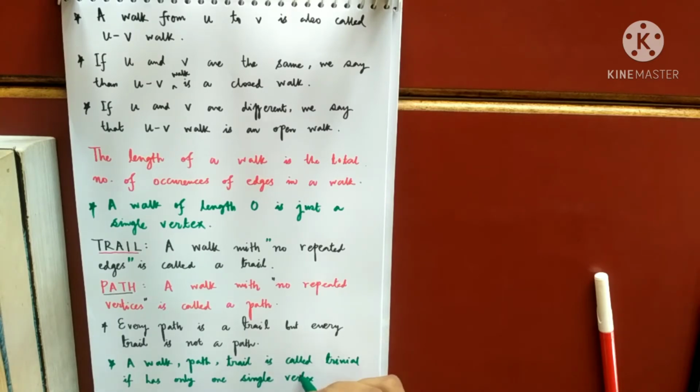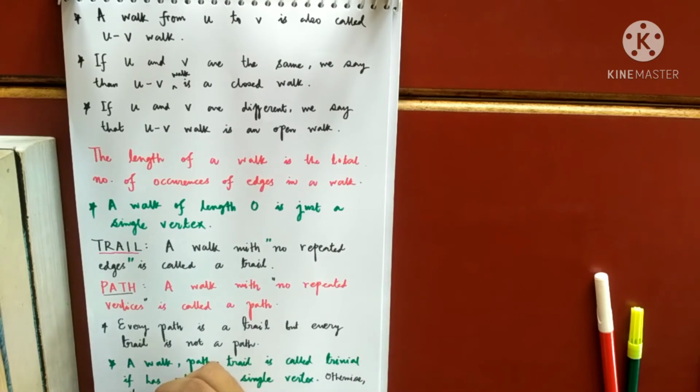So I will call my walk or path or trail a trivial walk, a trivial path, a trivial trail if it has only one single vertex. But anyway, we will not be interested in the trivial case, because that will have no such properties. Otherwise, if it has more than one vertex, it is called non-trivial.